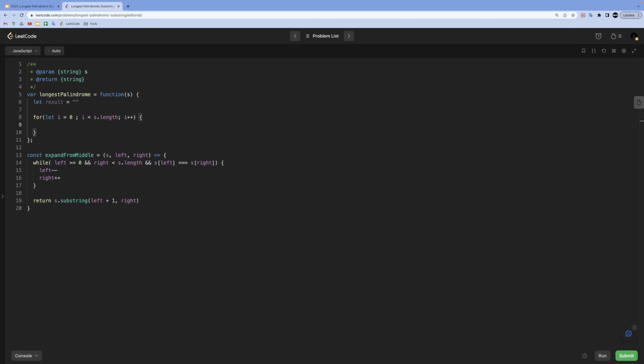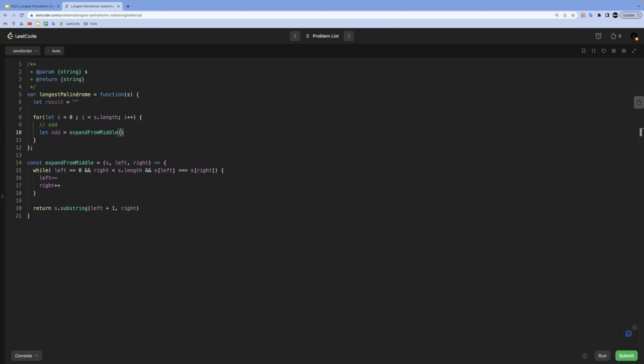Now it's time to use this expansion logic and store the match. We will have two scenarios, odd and even cases. For odd cases, we will call our helper function, pass required arguments, and store the result in a variable. Just note that we are passing the same index as left and right for the odd case. That literally means the first iteration for odd cases will compare the same character at the same index, but it will take real effect when it expands after the first time and starts to compare both neighbors from left and right, as we saw in the slides.